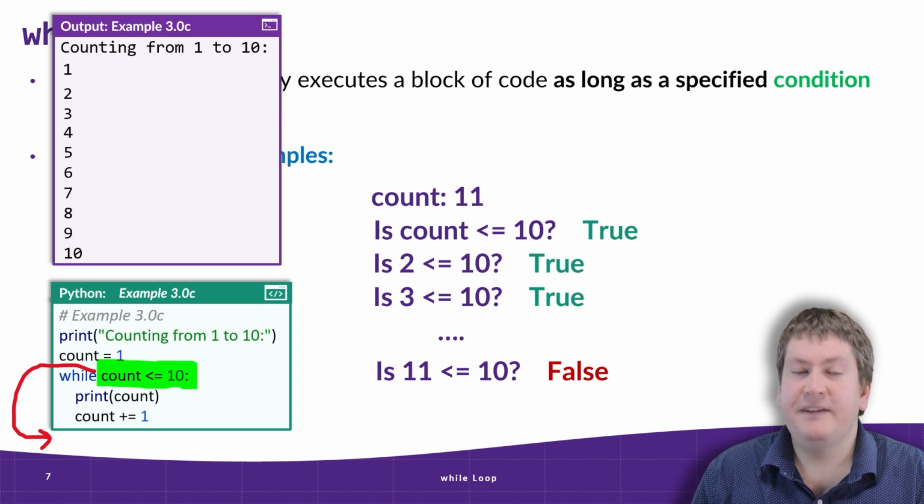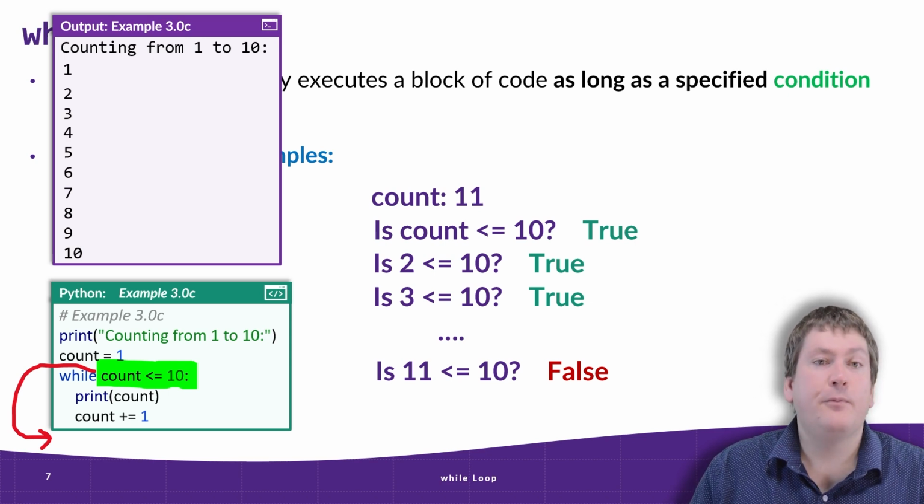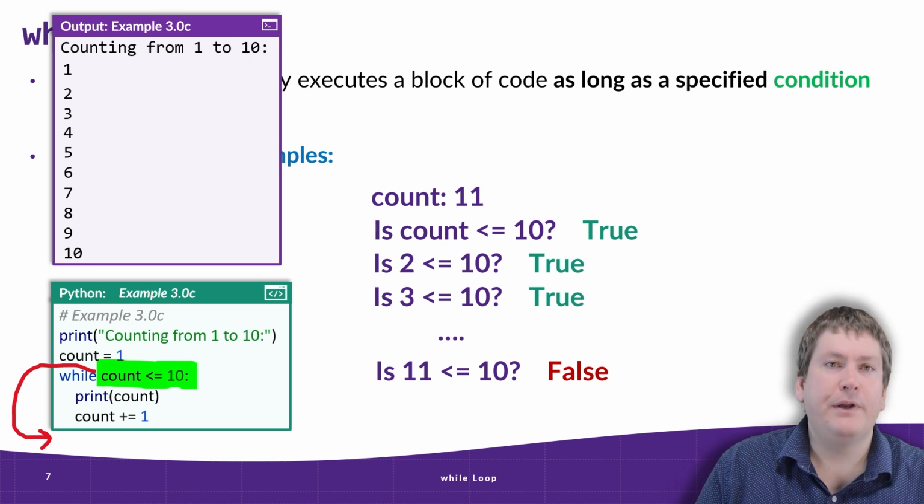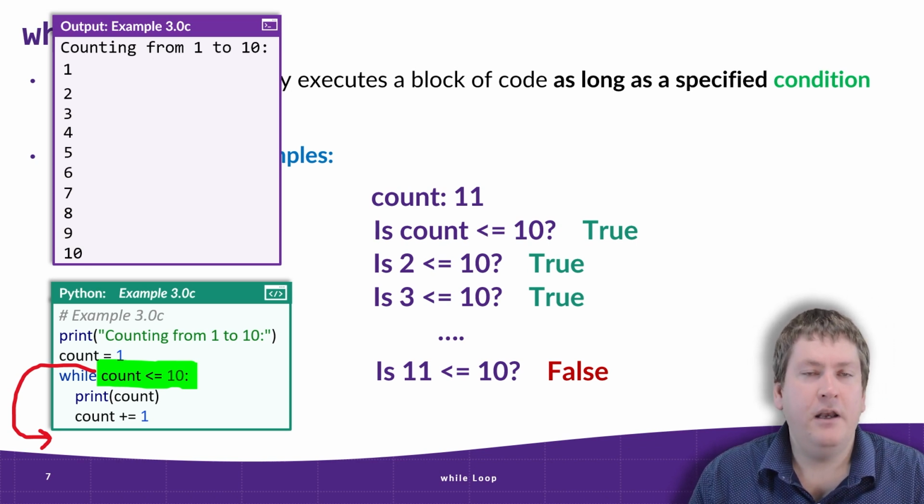This means that it jumps down to whatever line of code is first after the loop. In this case, there are no lines of code after the while loop, so that means we're done the program and it terminates. Now look at the output here. You can see that we have the numbers 1 to 10, but the last value of count is 11.